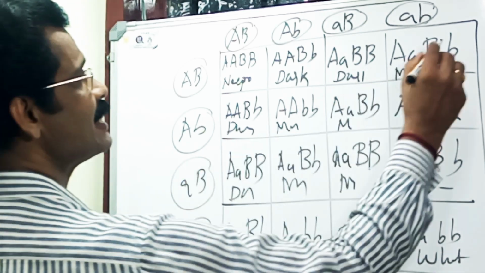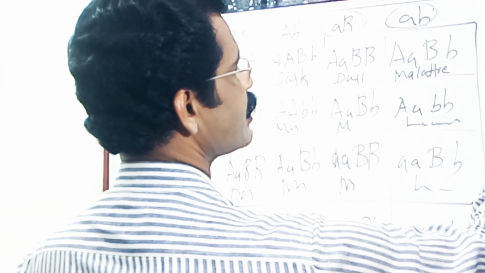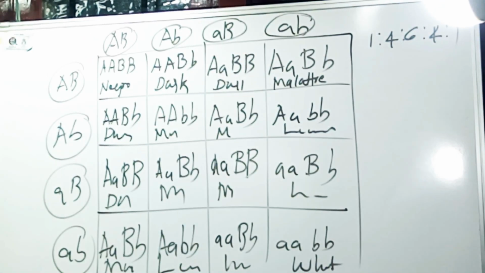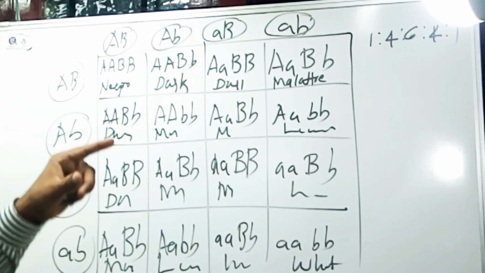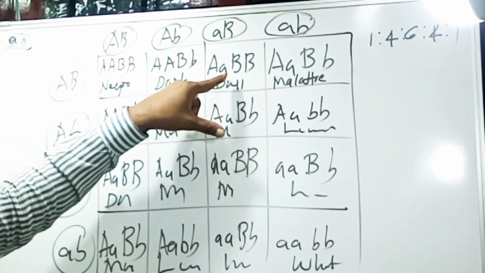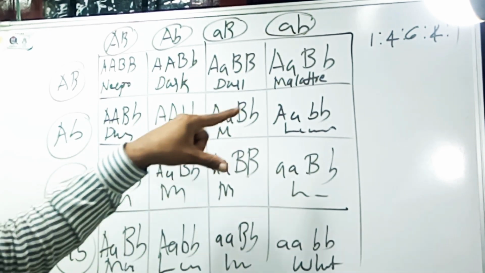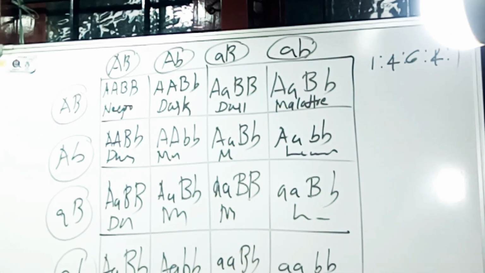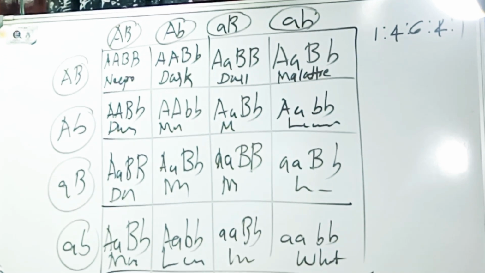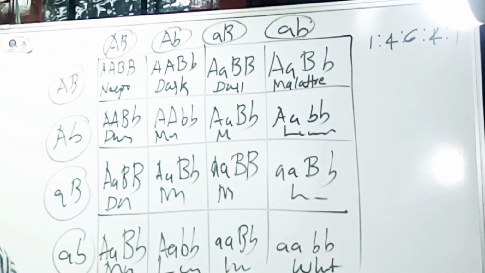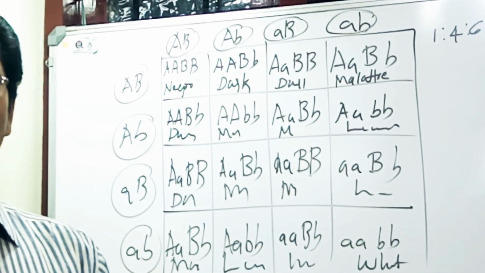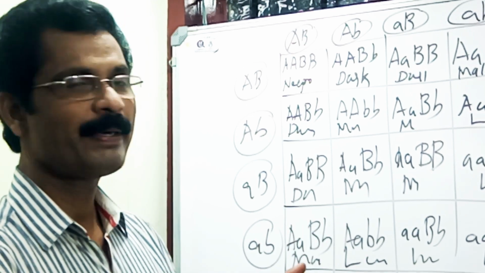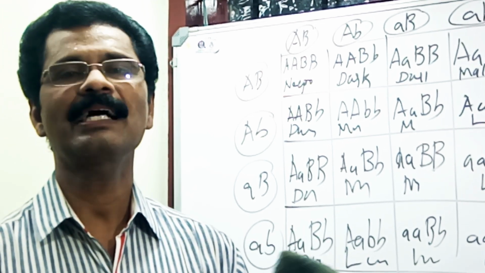See, the ratio is 1:4:6:4:1. Right? Phenotypic ratio: 1 Negro, 4 dark, 6 mulatto, 4 light, and 1 white. This is the ratio. That is quantitative inheritance. Any doubt in this? Do you follow me? So this is the typical example of quantitative inheritance, skin color in man.